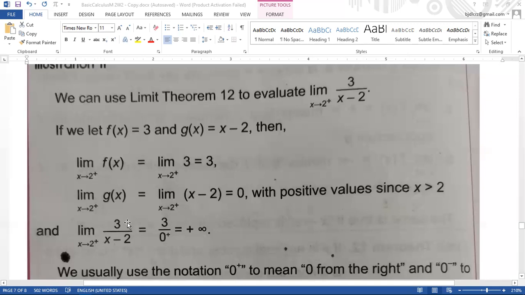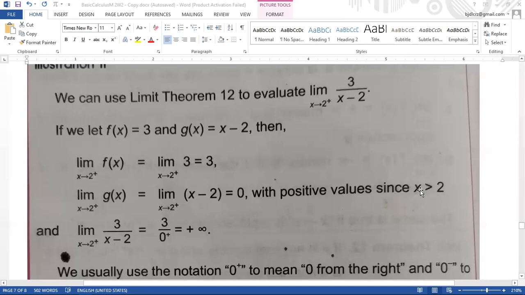And the limit of 3 over x minus 2 as x approaches to 2 from the right. So that's why atong ibutang sa denominator is equal to 0 from the right: 3 over 0 from the right.